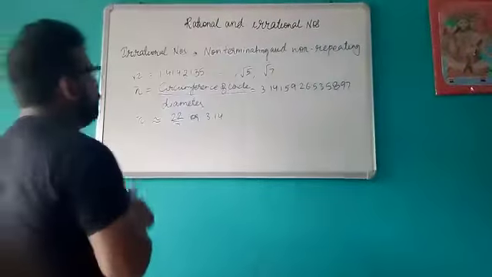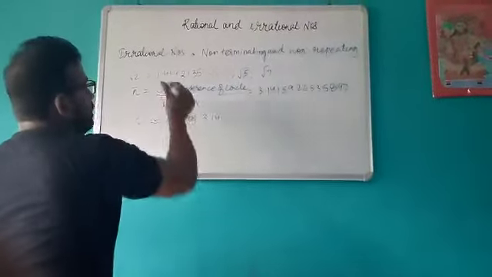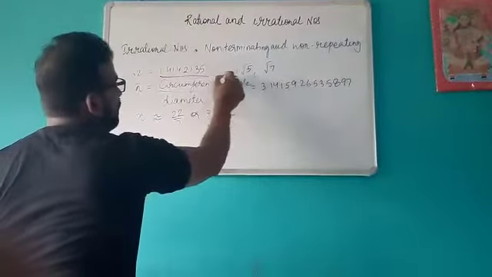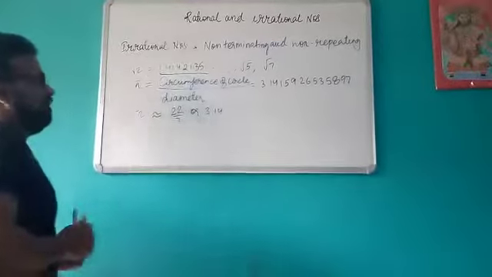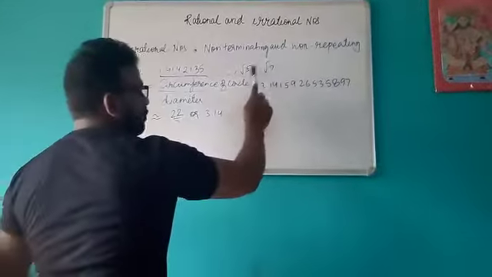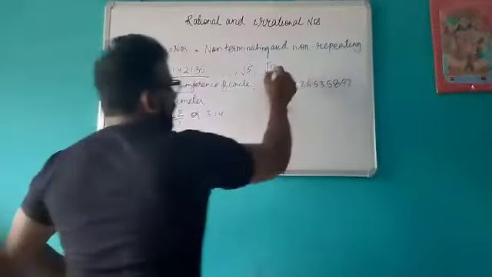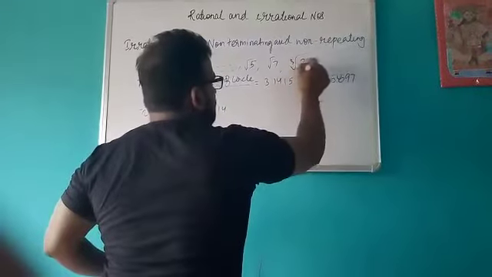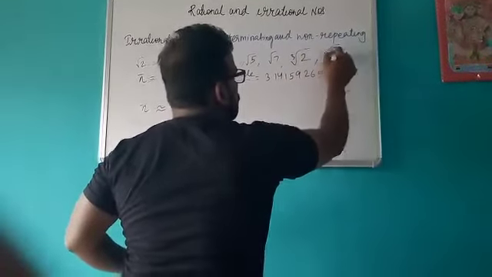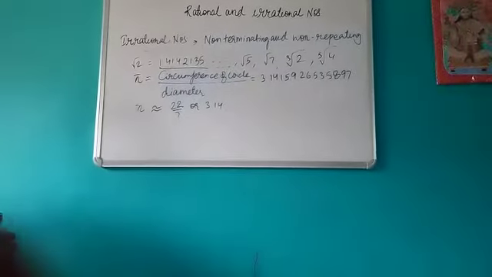Root 2 is 1.4142 and so on. It will never end and it will never repeat. Similarly, root 5 and root 7, where 5 and 7 are not perfect squares, are all irrational numbers. So are cube root of 2 and fifth root of 4, quantities which cannot come out of the root.